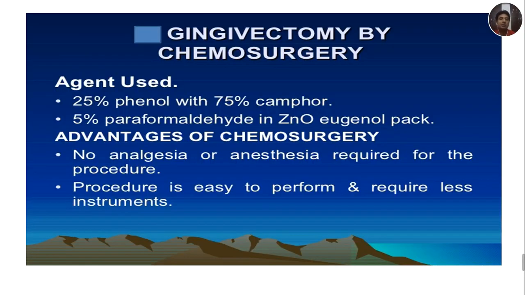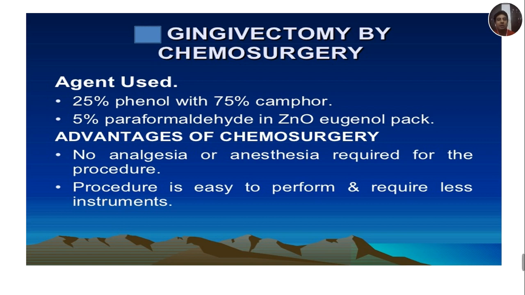Next technique is gingivectomy by chemosurgery. The agents commonly used while doing chemosurgery are 25% phenol with 75% camphor, and 5% paraformaldehyde in zinc oxide eugenol pack. The advantages of chemosurgery are that no analgesia or anesthesia is required for the procedure, and the procedure is easy to perform and requires fewer instruments.